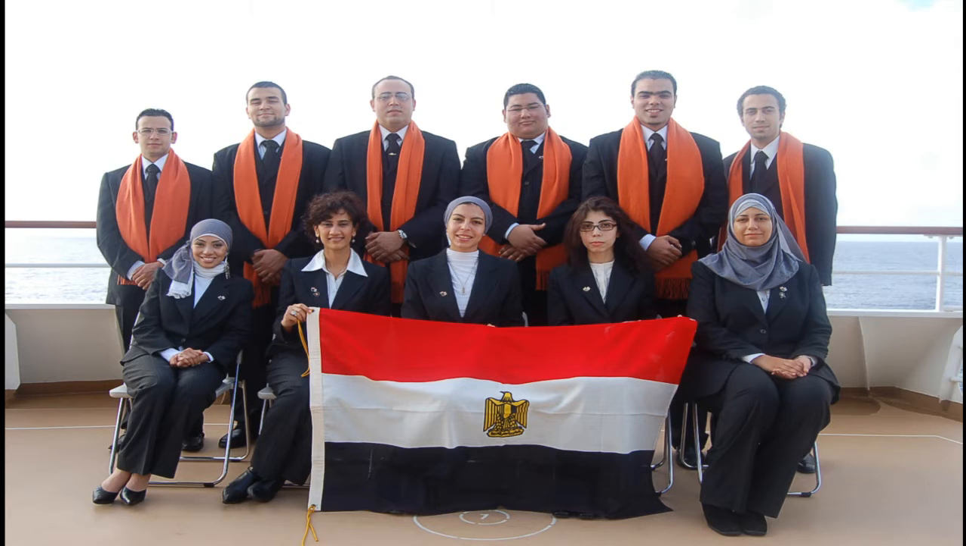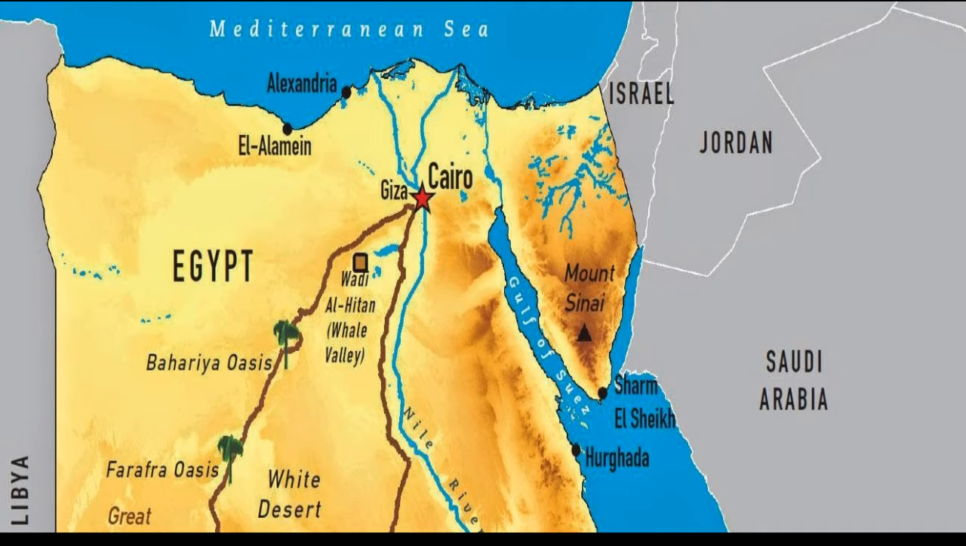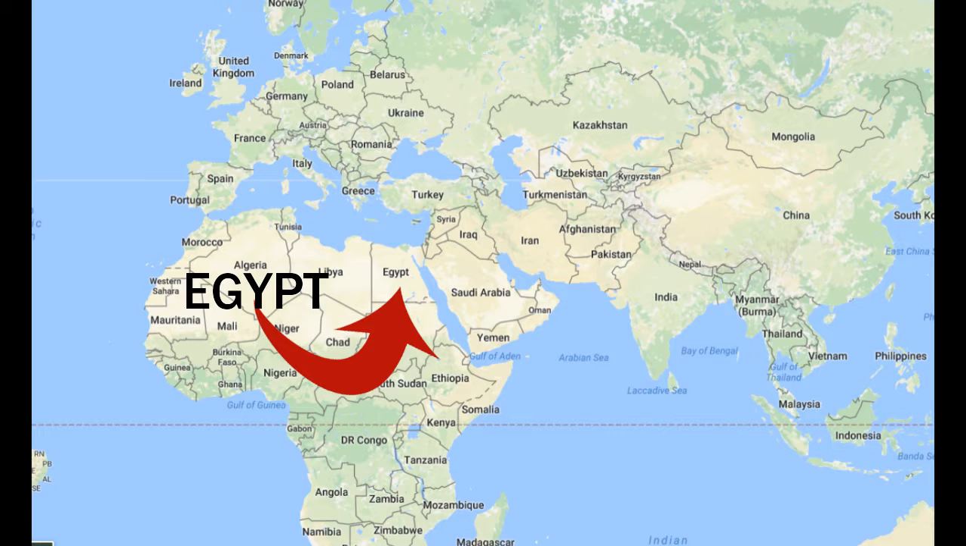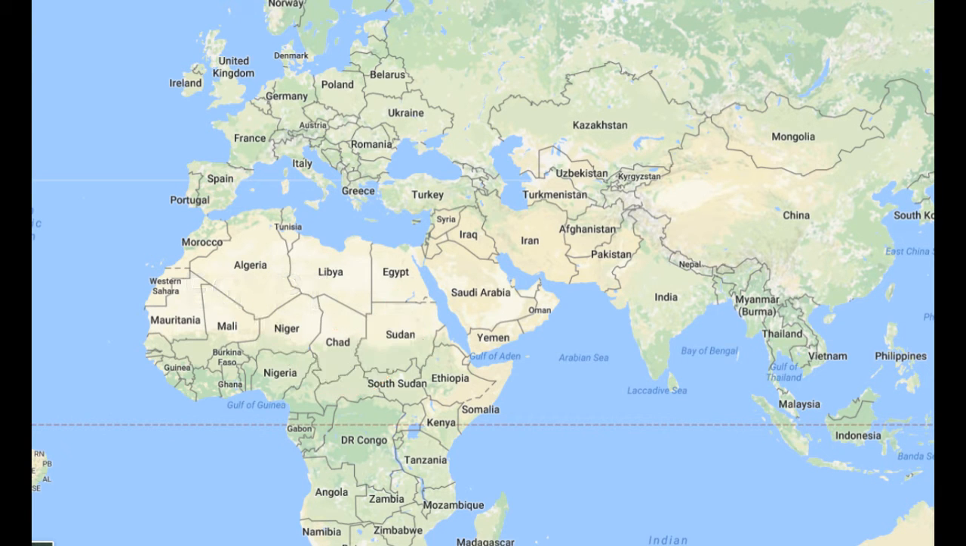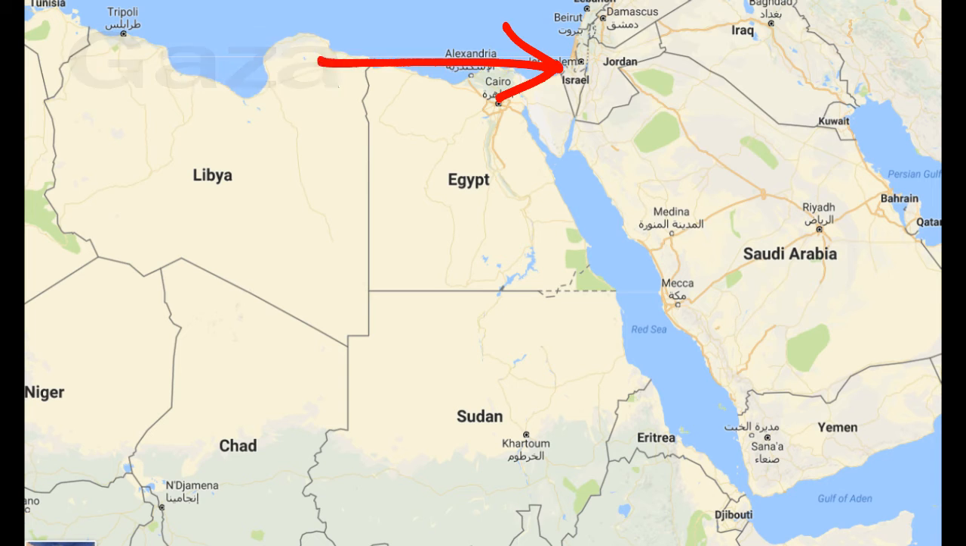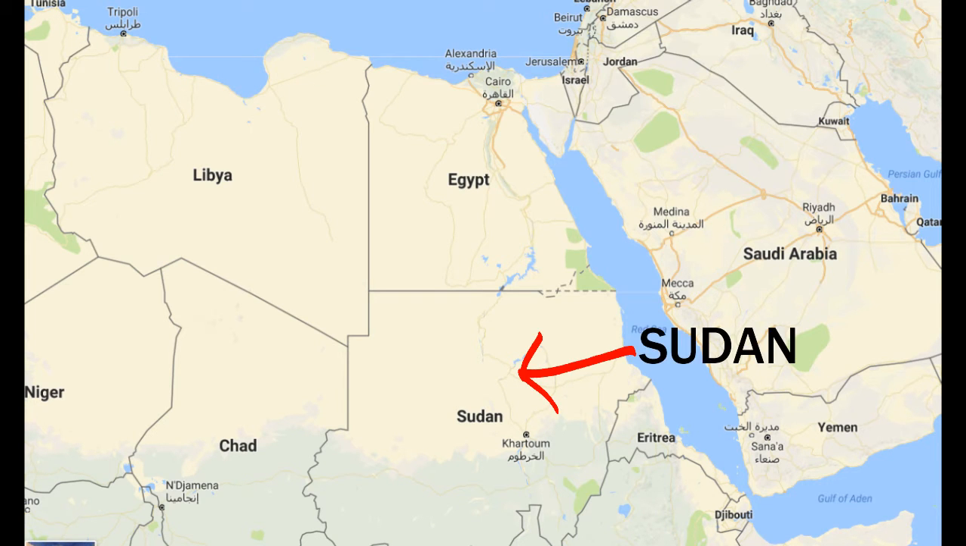Officially the Arab Republic of Egypt, it is a transcontinental country. Egypt lies between two regions, North Africa and Southwest Asia, and its coastline is on both the Mediterranean Sea and the Red Sea. Egypt shares borders with Libya in the west, Gaza and Israel in the northeast, and Sudan in the south.